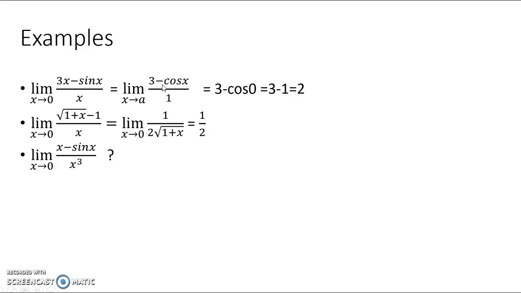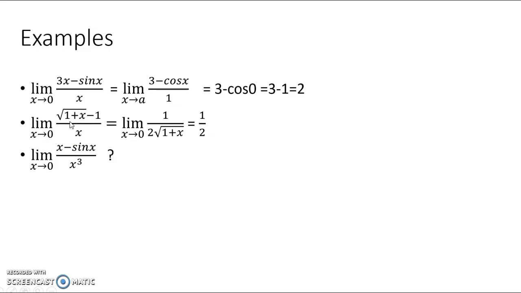Next, when I substitute x equal to 0, this becomes a value. This is not of the form 0 by 0 or infinity by infinity. So I can write this as 3 minus cos 0 by 1. This is 3 minus 1 equals 2. This is the answer.